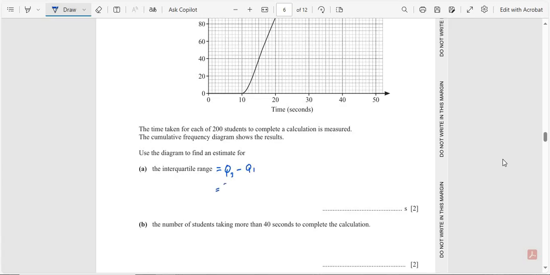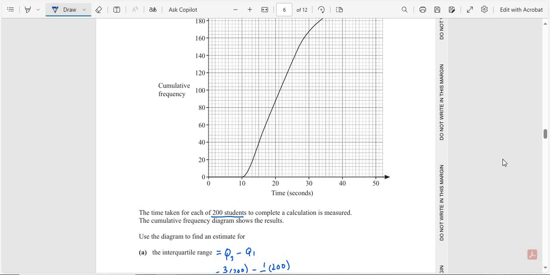So Q3 is 3 by 4 times the total. The total number of students is 200. Minus Q1, which is 1 over 4 multiplied by the total students. Calculating these, we get the 150th term minus the 50th term. Now we find 150. One small box: 1, 2, 3, 4, 5. So 20 divided by 5 is equal to 4. One small box is equal to 4.